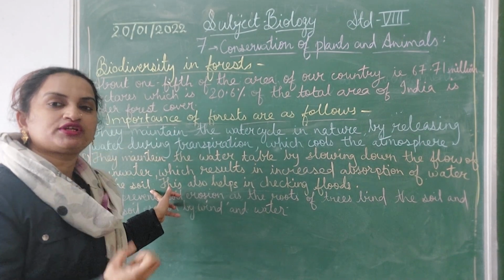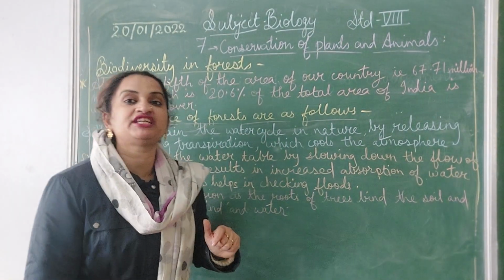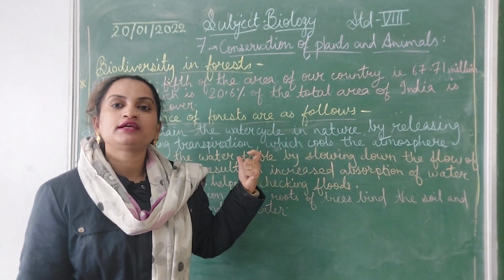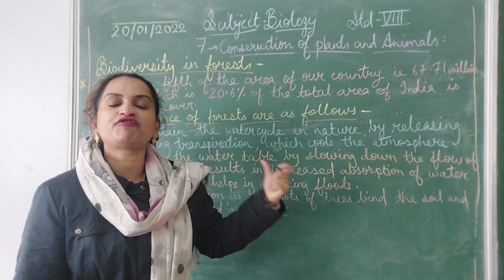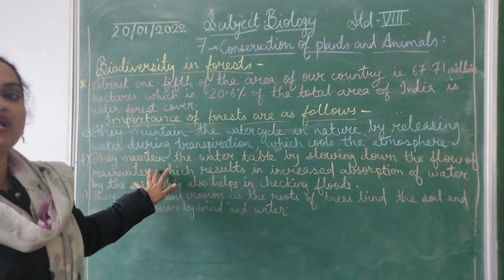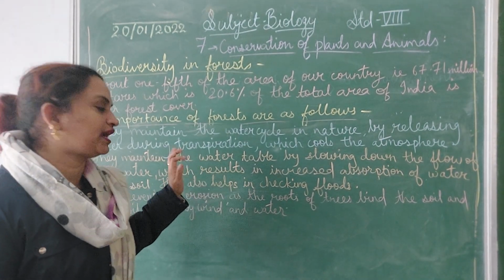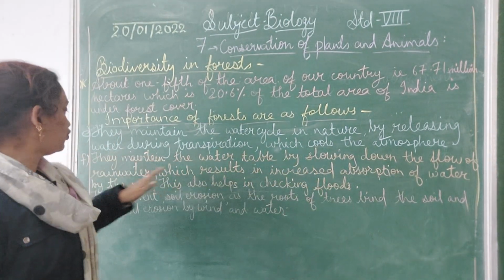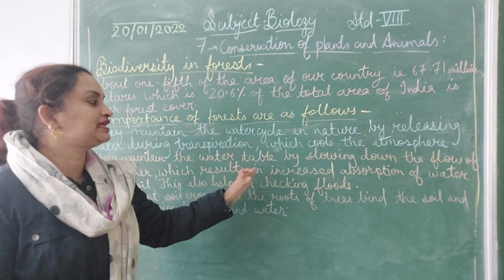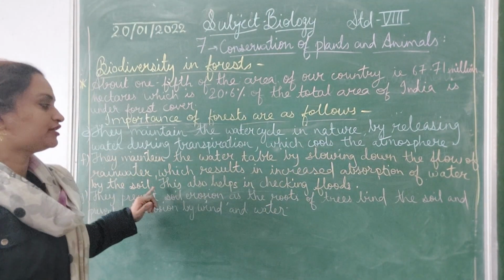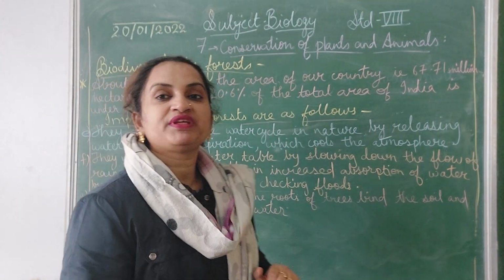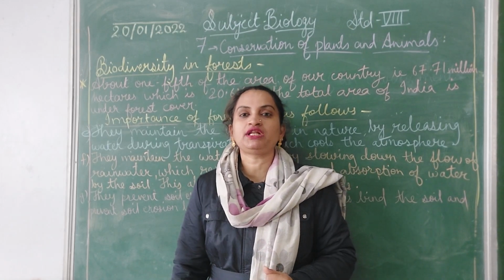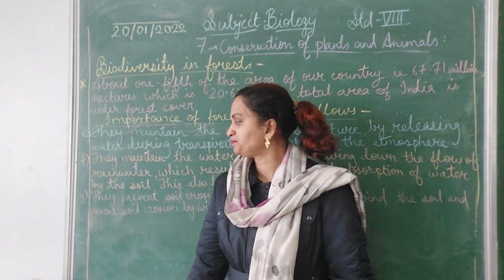And absorption of water by the soil is important, and this also helps in checking floods. This point explains how forest helps in controlling flood. The water is absorbed by the soil, and this helps in controlling flood.